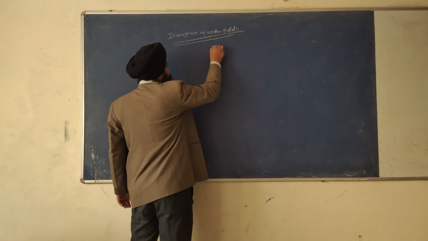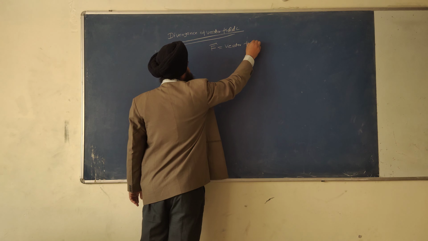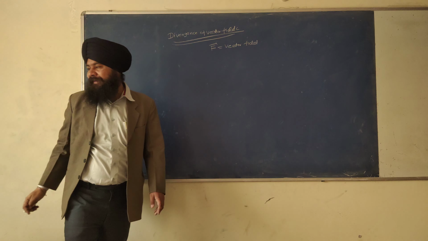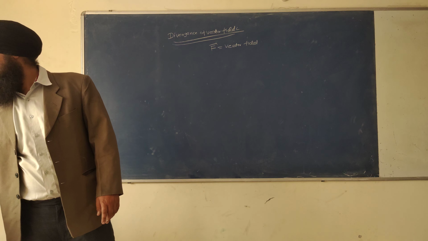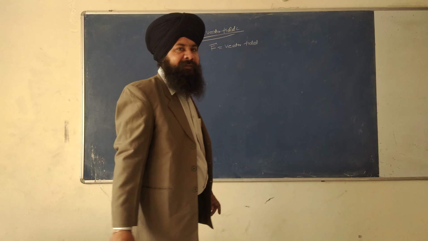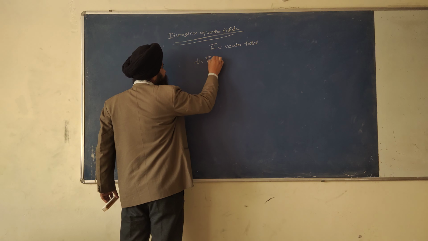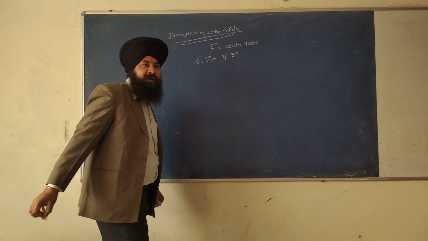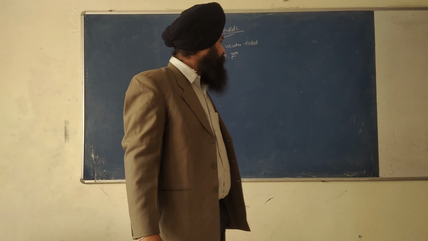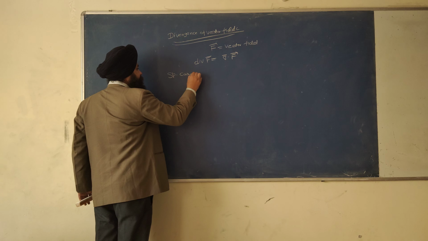Let us say this F vector is any vector field, and the divergence of F vector can be written like this: del dot F. This is called the divergence of a vector field. And let us discuss special case 1.